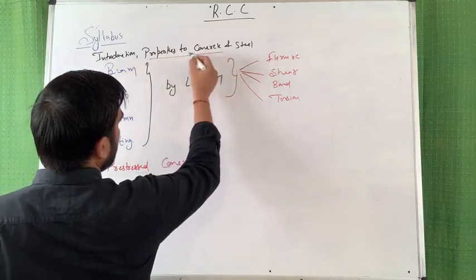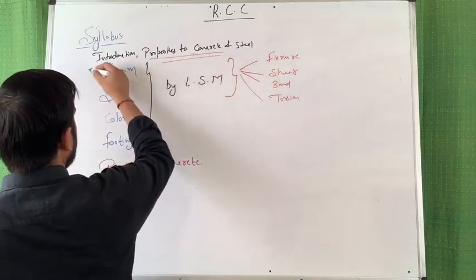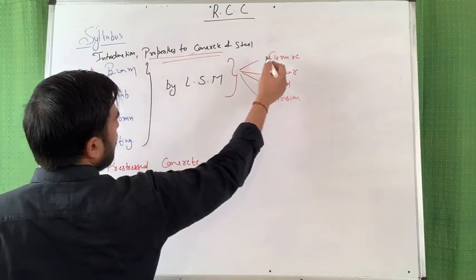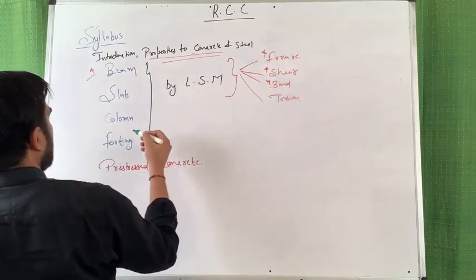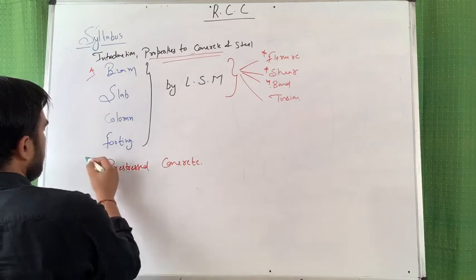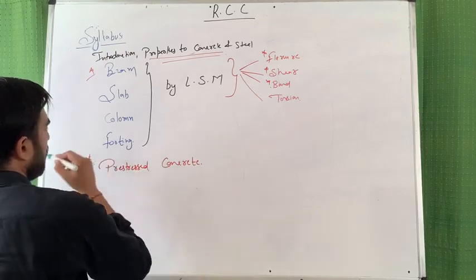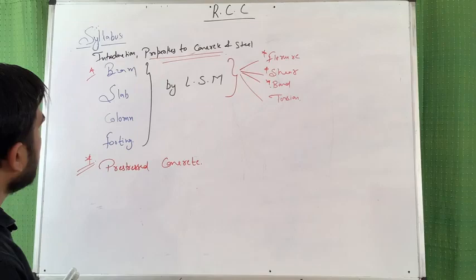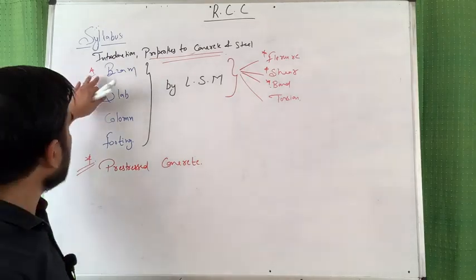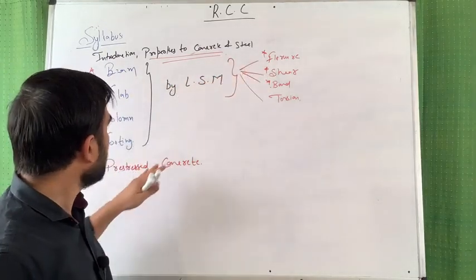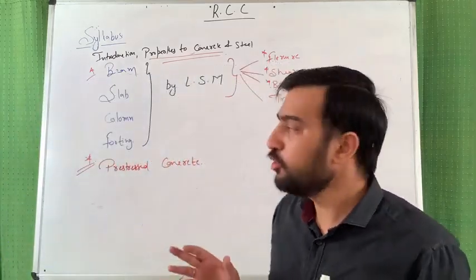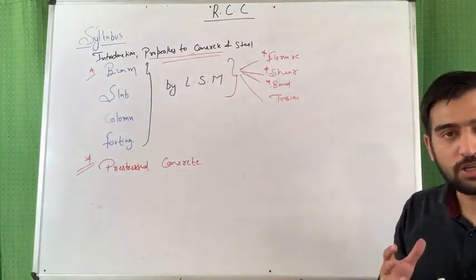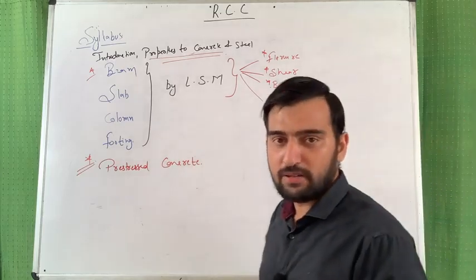Properties of concrete, beam, especially flexure, shear and bond, and your pre-stressed concrete. So weightage wise, if you are covering this and this, then the chances are high that you will be able to crack the questions of GATE. Is it clear, friends?